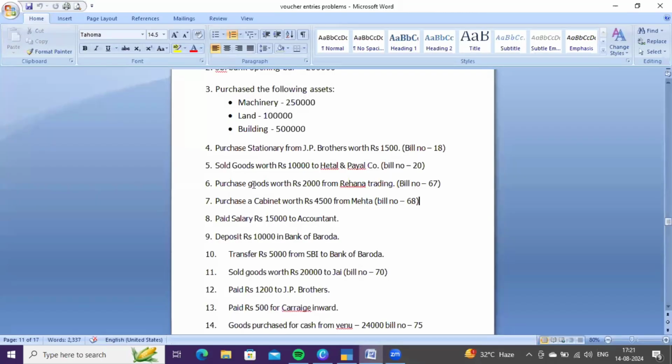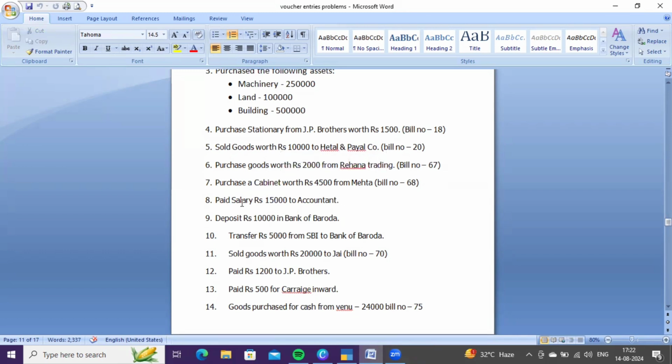Okay. Don't get confused. If only goods has been mentioned, those transactions are entered either on purchase voucher or sales voucher as per the transaction. If instead of goods any item has been specified, even though you purchased or sold on credit basis, you need to enter such transaction in general voucher. Okay.